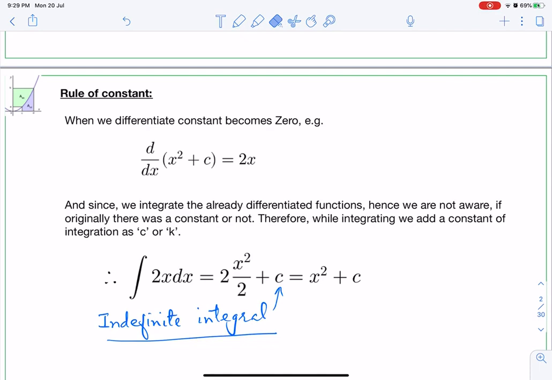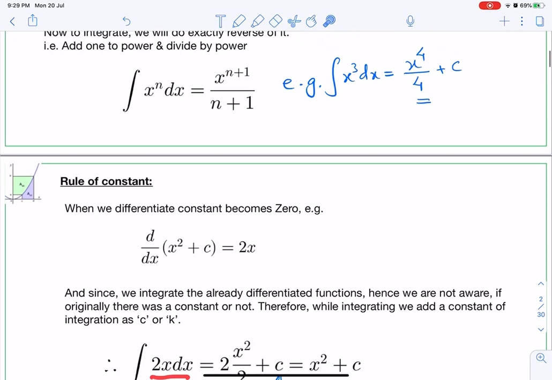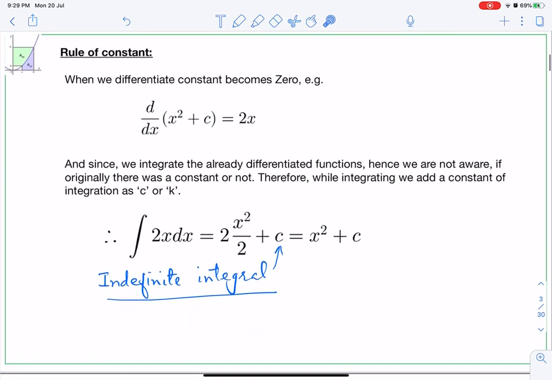I'll explain again. Look here, whenever we integrate, we integrate according to the rule I have shown you just now, and finally we add one constant of integration, maybe c, maybe k. Some books write c and some books write k, capital C, capital K, or small c, no problem. So you have to always add one constant of integration.